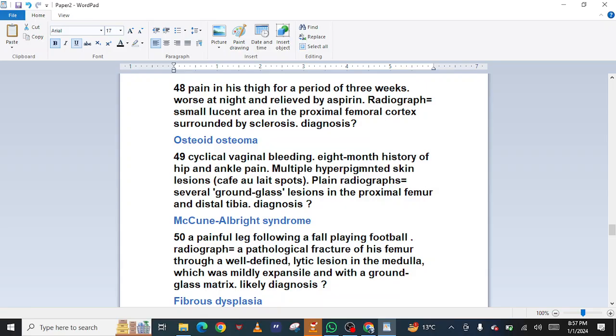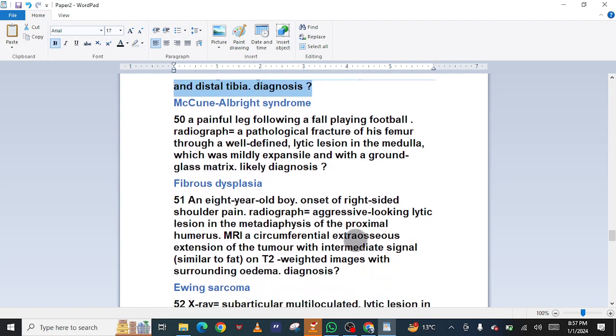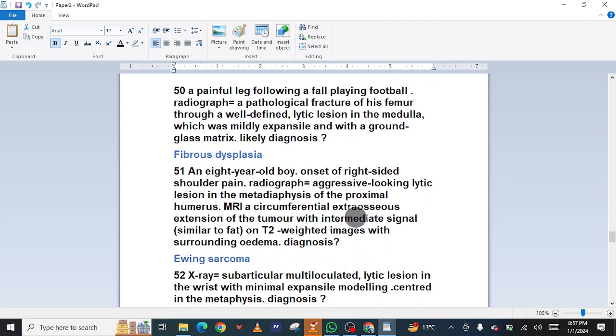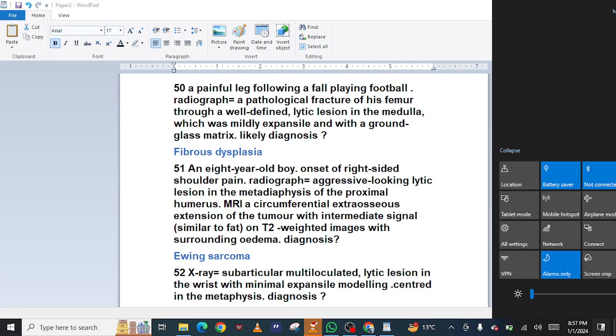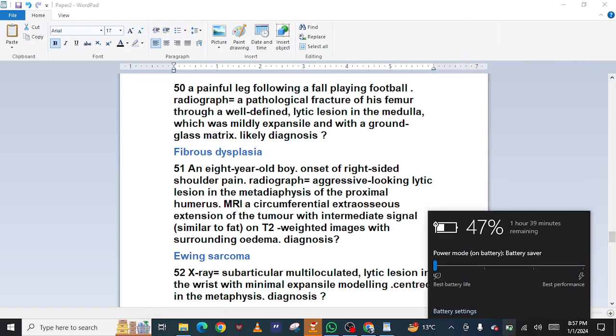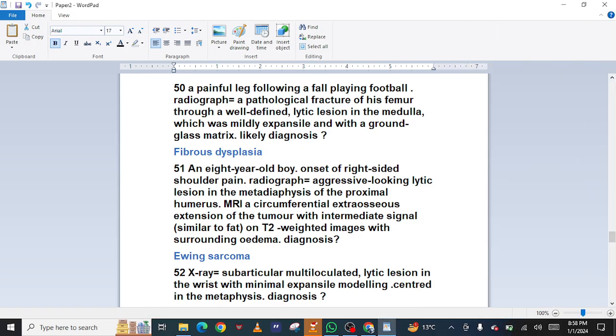49. Cyclical vaginal bleeding. 8-month history of hip and ankle pain. Multiple hyperpigmented skin lesions, cafe au lait spots. Plain radiograph: several ground glass lesions in the proximal femur and distal tibia. Diagnosis: McCune-Albright syndrome. 50. A painful leg following a fall playing football. Radiograph: a pathological fracture of his femur through a well-defined lytic lesion in the medulla, which was mildly expansile and with a ground glass matrix. Likely diagnosis: fibrous dysplasia.